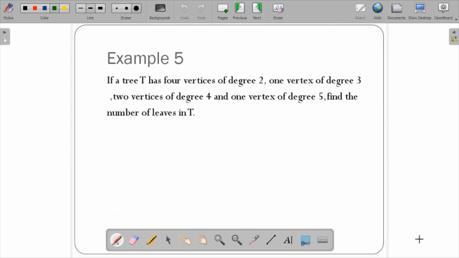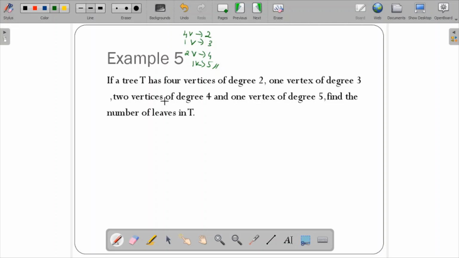Example 5, it is a similar problem. If a tree T has 4 vertices of degree 2, 1 vertex of degree 3, 2 vertices of degree 4 and 1 vertex of degree 5, find the number of leaves in it. Leaves is nothing but pendant vertices itself that you have to find.